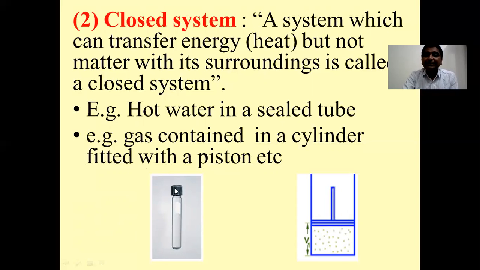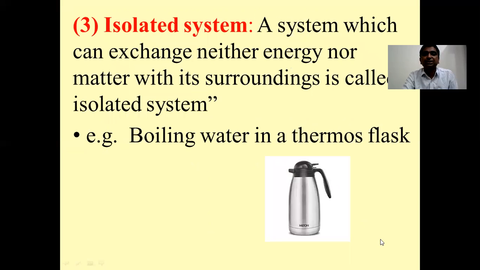But unless I open this lid, it will not be able to exchange matter, that is the liquid inside this bottle, with its surrounding. So it is a closed system. Similarly, this gas taken in a cylinder and fitted with a weightless frictionless piston is a closed system. So a closed system is a system which can exchange only energy but not matter with its surroundings.